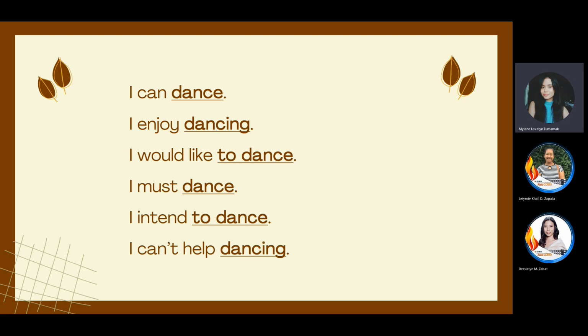Do you know what we call these kinds of verbs whenever we add ing or to at the beginning of the word? Do you have any idea, Marceline?